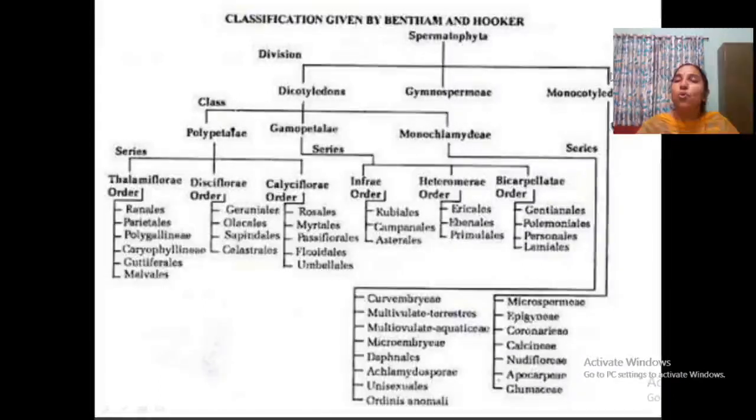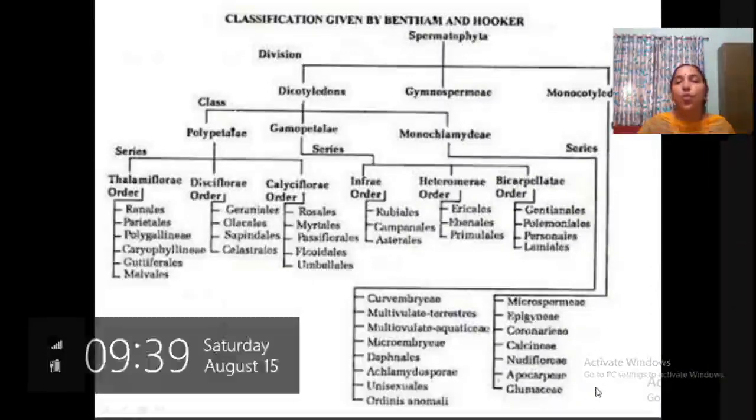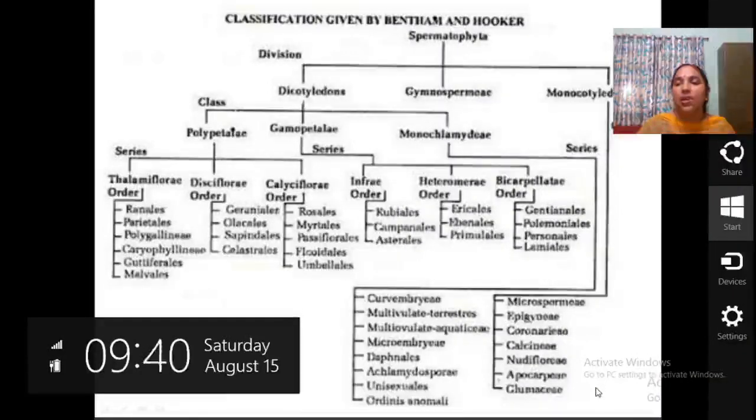Okay. Now monocotyledons have series: Microspermae, Epigynae, Coronariae, Calycinae, Nudiflorae, Apocarpae, Glumaceae. Once more: Microspermae, Epigynae, Coronariae, Calycinae, Nudiflorae, Apocarpae and Glumaceae. So these are the different orders coming under. Okay.